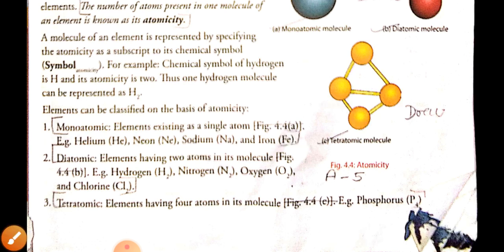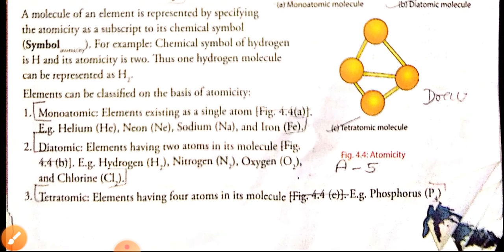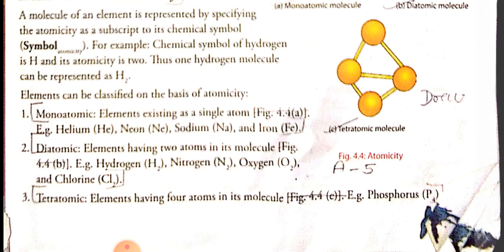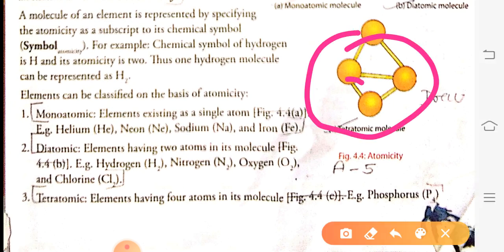Next, diatomic: the elements which have 2 atoms in their molecules are called diatomic. Examples: hydrogen, nitrogen, oxygen. Got this? Those molecules which have 2 atoms in their molecules are called diatomic.